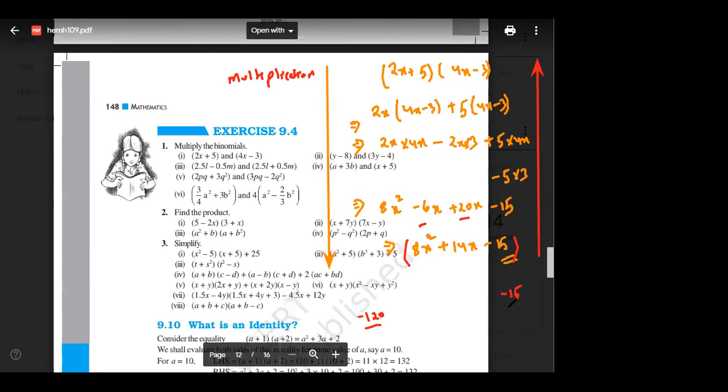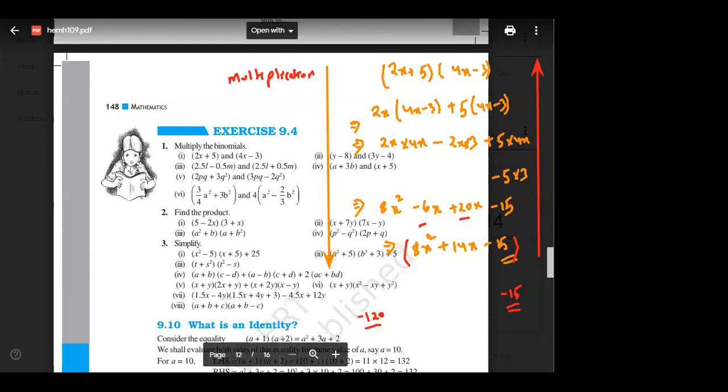Minus 15. So what we studied, right? We studied when we talked about the problem that this constant term should be factorized in such a way that these two on multiplication should give the constant term. Yes, sir. So did we make any mistake in the concept? Did Vishnu sir teach wrongly? No, sir. Then is there something that we are missing? Think what we are missing. Tell me what is missing?